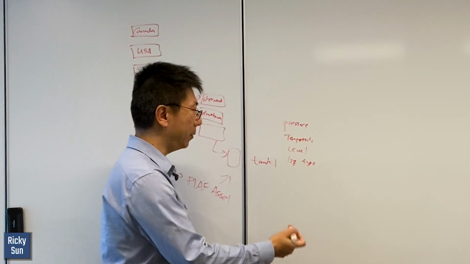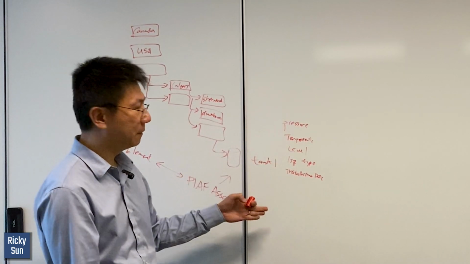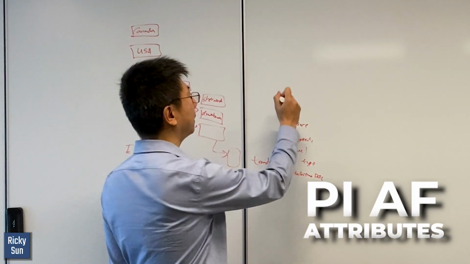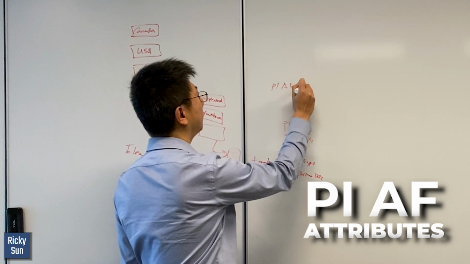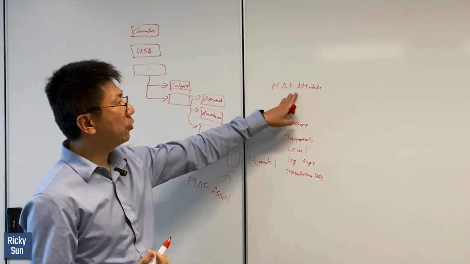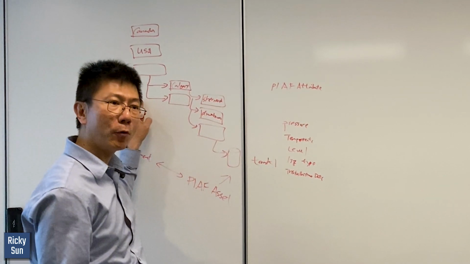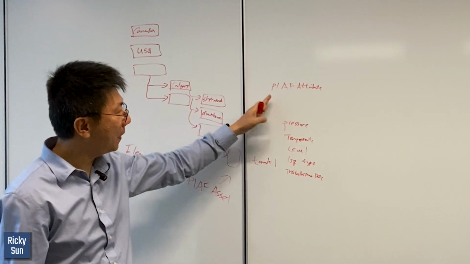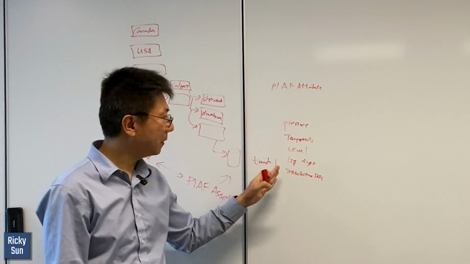And maybe the installation date, right? So these are called attributes, Pi AF attributes. Attribute is the language of the Pi asset framework. Attributes are pressure, temperature, level, liquid type, and installation date.